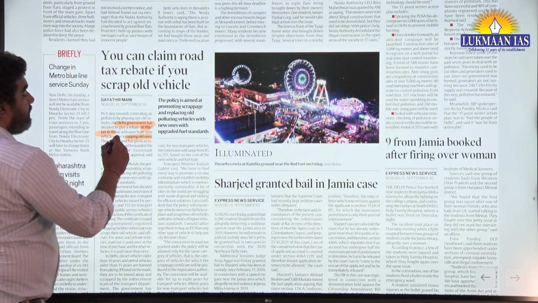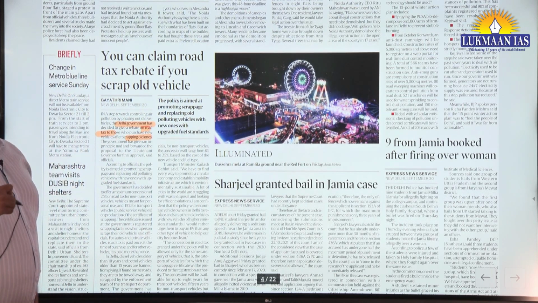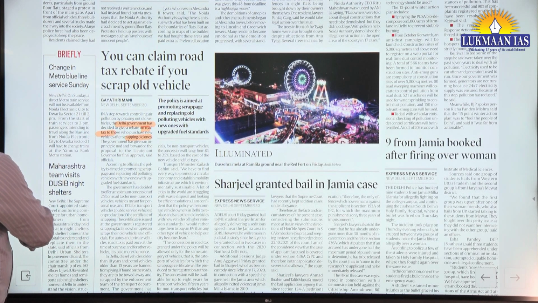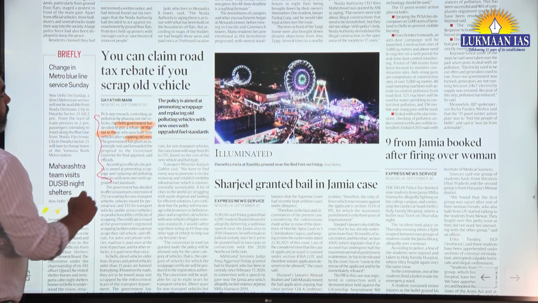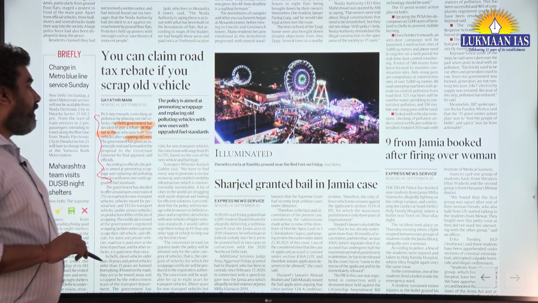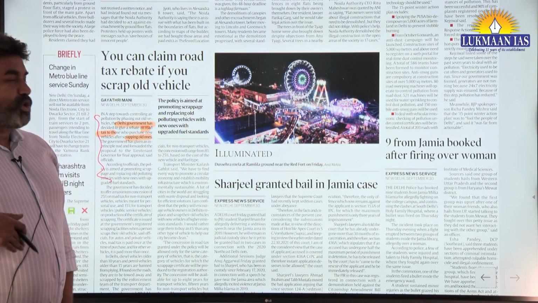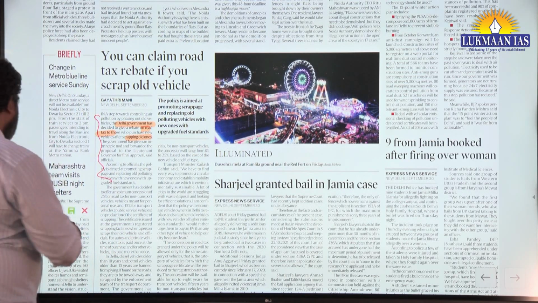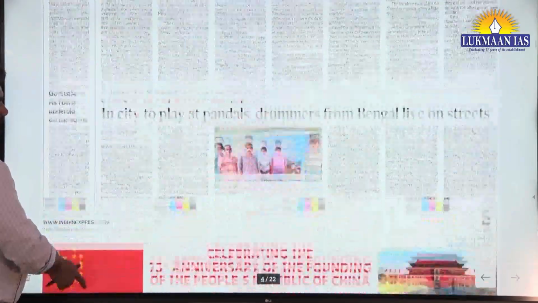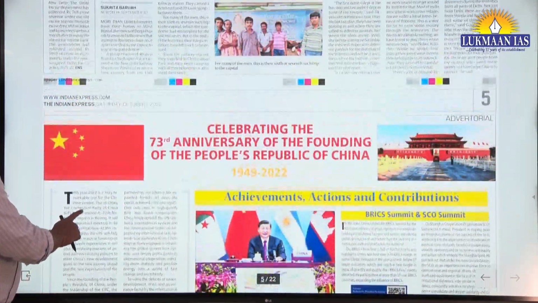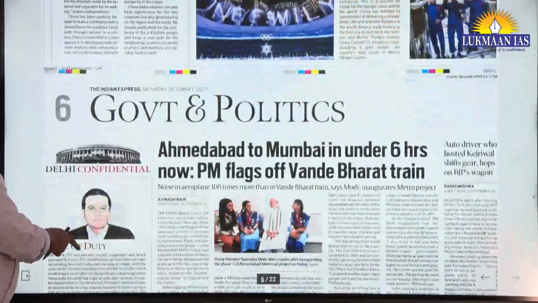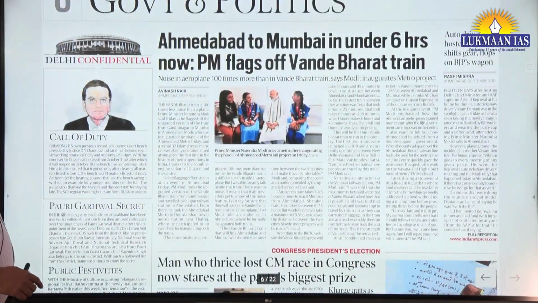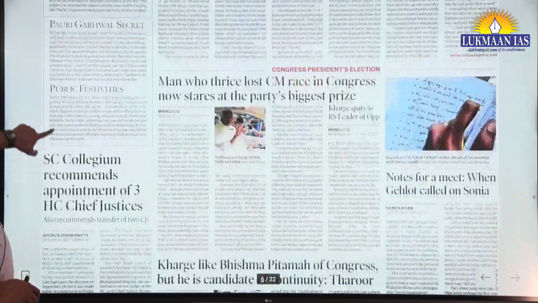Such kinds of initiatives help people by giving a positive benefit, so that people can dispose of or scrap their cars in a more institutionalized way. So this was the only news of any importance, and it can be used as an example. Now, the next news